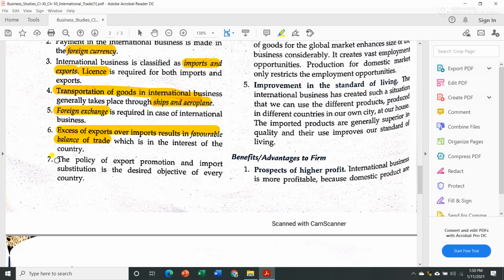Then the next nature is the policy of export promotion and import substitution is a desired objective. Now the main motive behind international business is nothing but to promote export and to produce goods which can substitute imported goods. So we will have self-dependency, as well as we will be exporting, we will be selling outside the country, which will benefit the country.